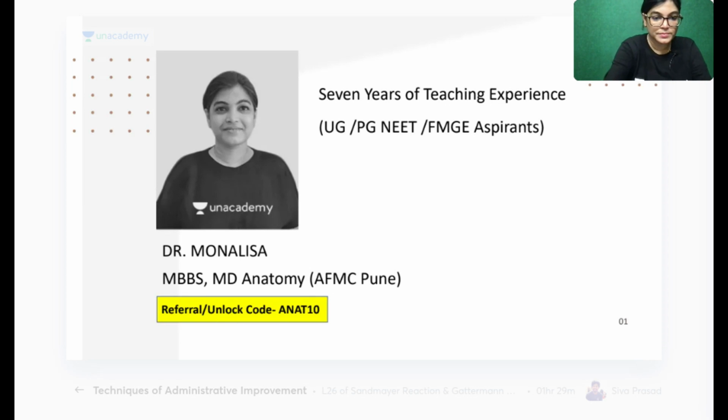Everyone just wait for a few seconds. I think the connection is loose, so it will hardly take 1 minute. I just want to connect it once more because the writing pad is not working.